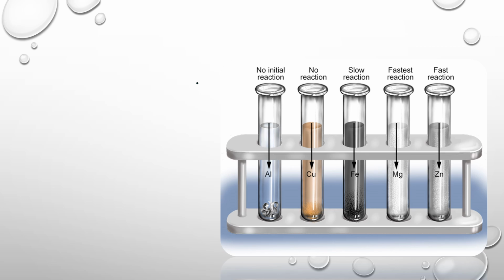You can see on the screen, I have given the picture about the rate of the reaction happening with the different metals. Aluminum shows no initial reaction. Then copper, no reaction at all, because just as I told you, it does not react with the dilute acid. And iron shows slow reaction, but magnesium shows the fastest reaction, and zinc also shows fast reaction.